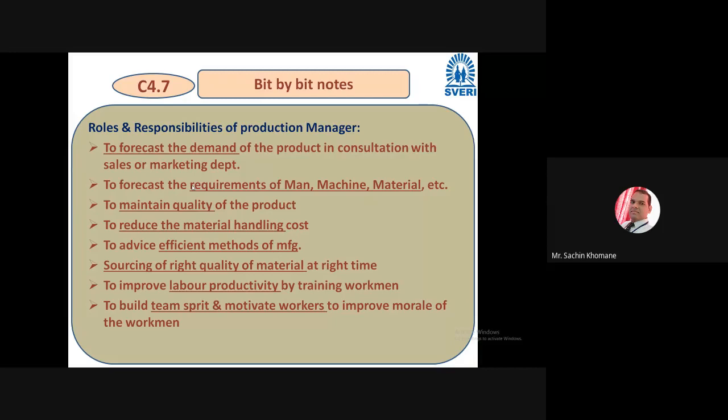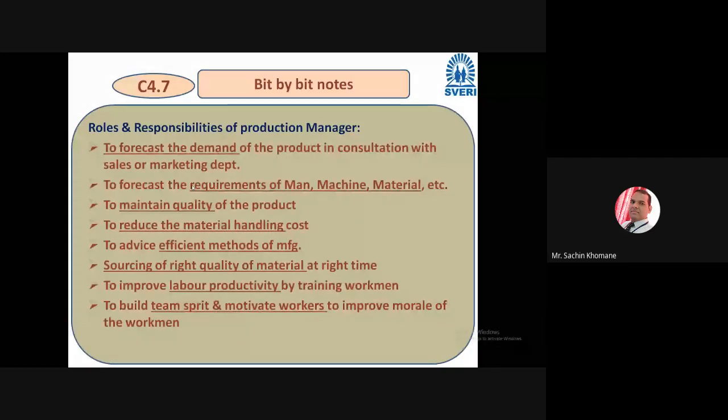Then you can ensure that yes, we have received the right material, the right quality, and obviously at the right time. If you are not getting material at the right time, then your line will stop. The production line will get stopped, and it is a loss to the organization. And as a production manager, it's your role: right quality material at the right time.